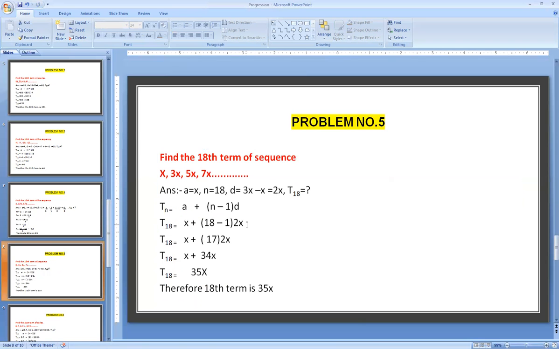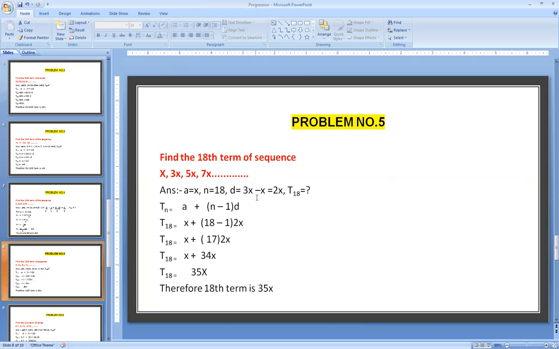And see the fifth question. Find the 18th term of the sequence. One is x, next is 3x, 5x, 7x. If we keep on writing, what will be the 18th number? Here also the value of a is nothing but x. n value: how many numbers are there in the series? It is 18 numbers in the series.